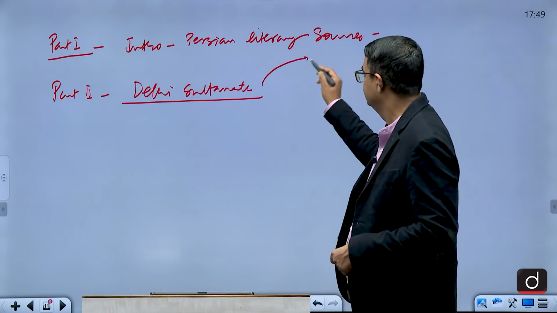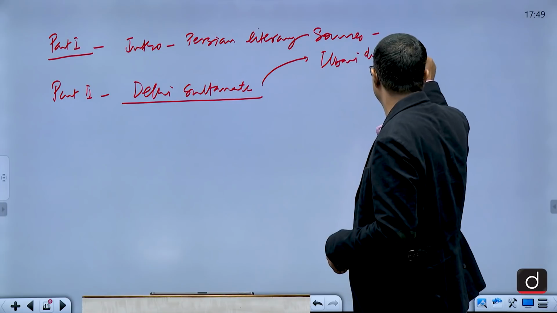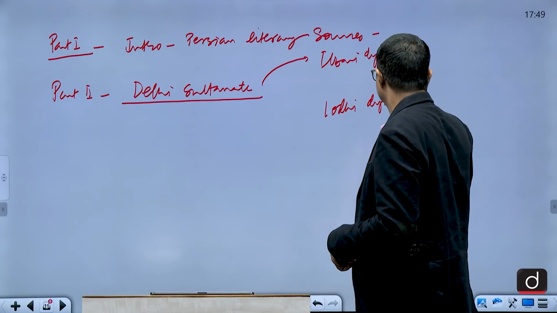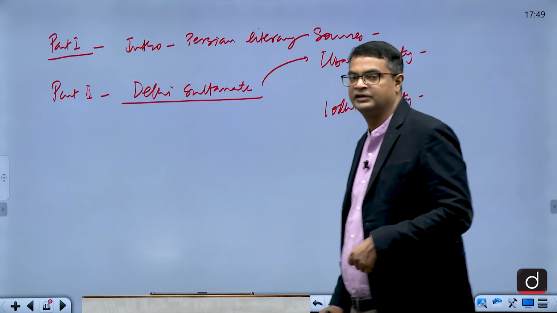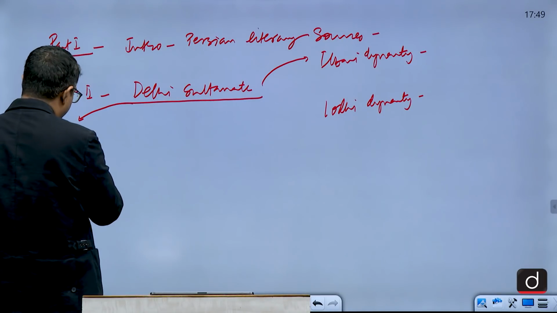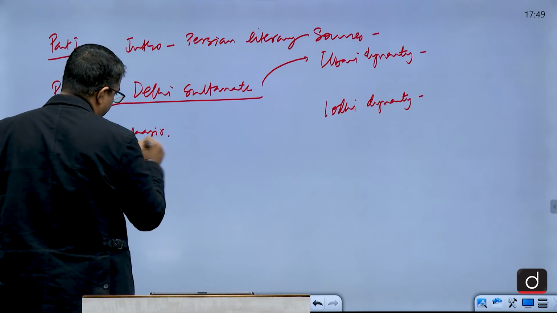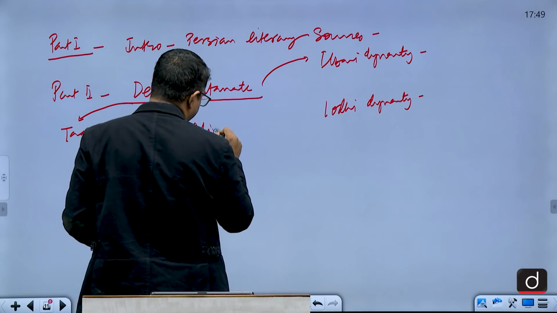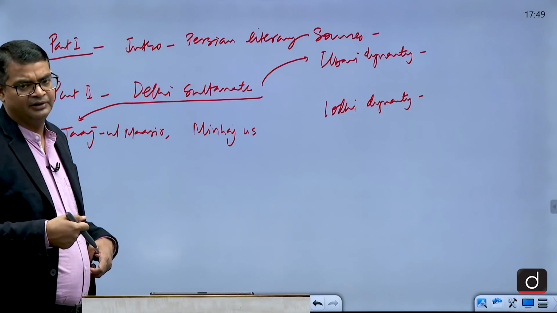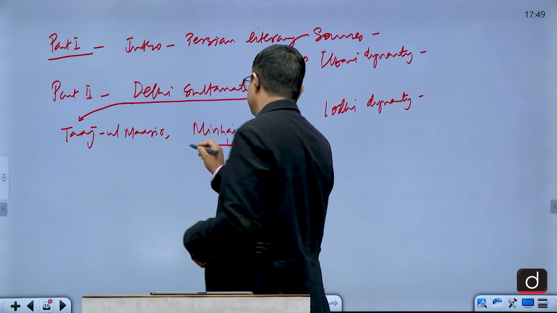Write from the Ilbari dynasty to the Lodi dynasty, all the important things, especially starting from Taj-ul-Maasir, then Minhaj-us-Siraj. It doesn't require very in-depth knowledge to write this answer, because you cannot write the description of everything.